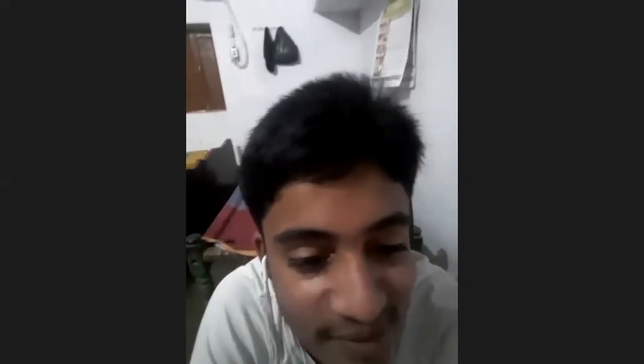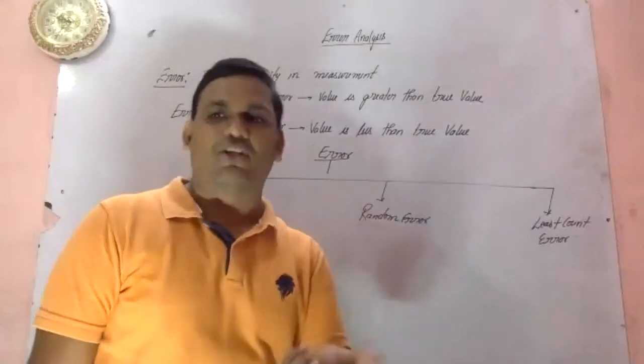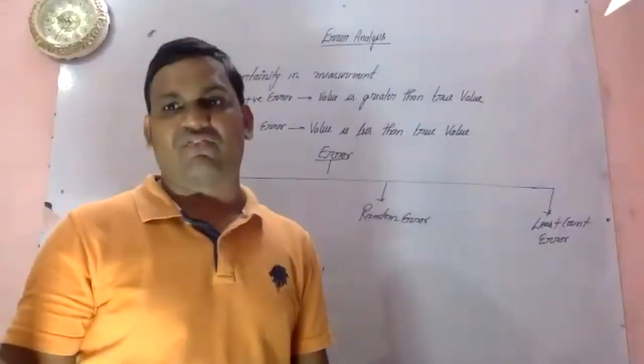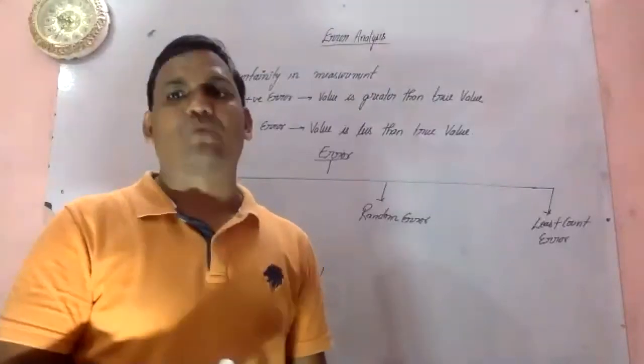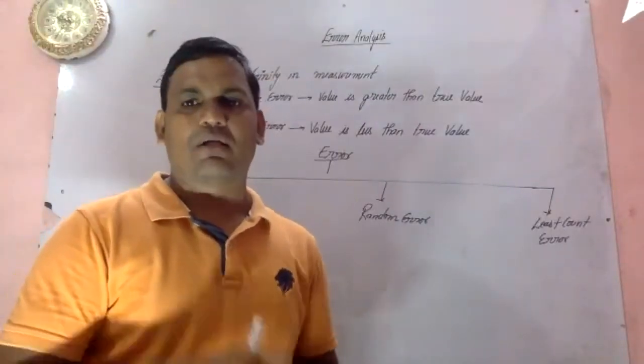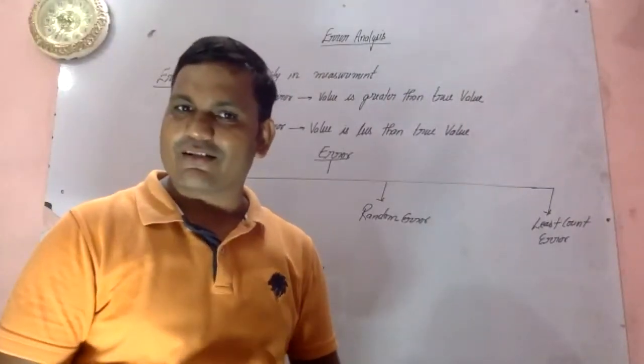Okay. So I'm saying that if we are taking certain readings of any instrument, and you are getting a difference in your value from the true value. Let's take the example of acceleration due to gravity. The acceleration due to gravity is 9.8 meter per second square, isn't it?